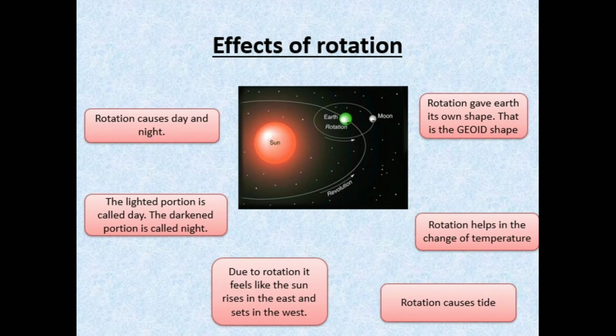What are the effects of rotation? The most important effect of rotation is day and night. The lighted portion is called day and the darkened portion on the earth is called night. Due to rotation, it feels like the sun rises in the east and sets in the west. Rotation gave Earth its own shape, that is the geoid shape. Rotation helps in the change of temperature and rotation also causes tide.